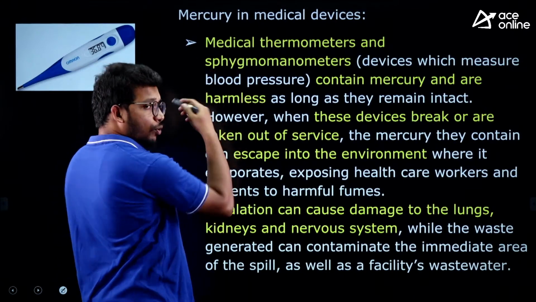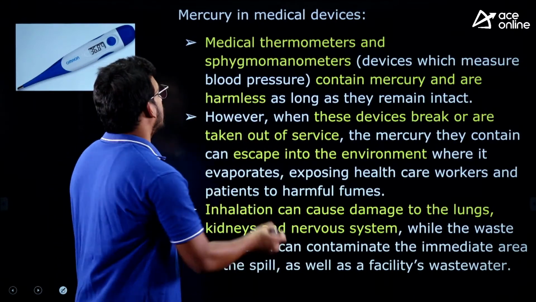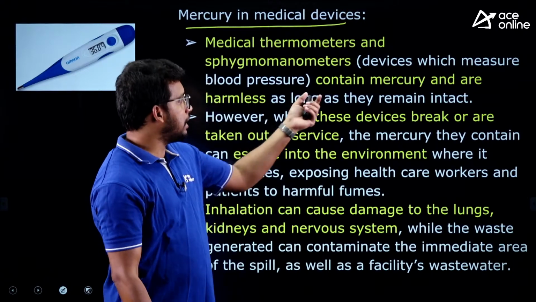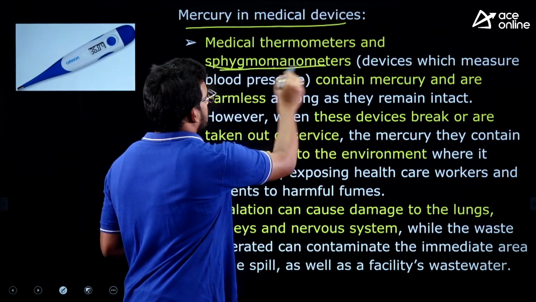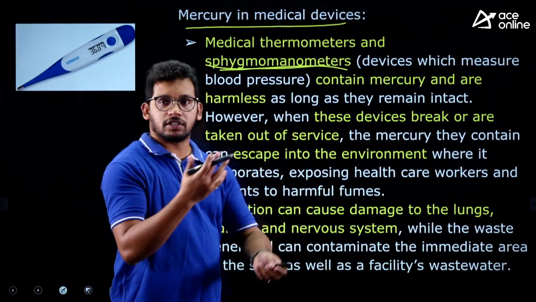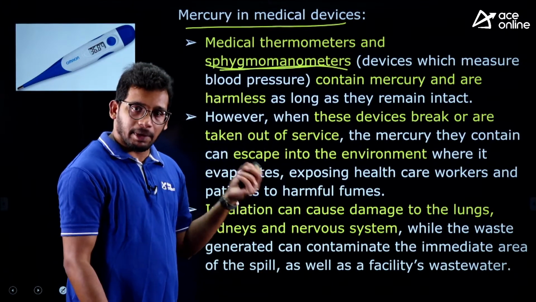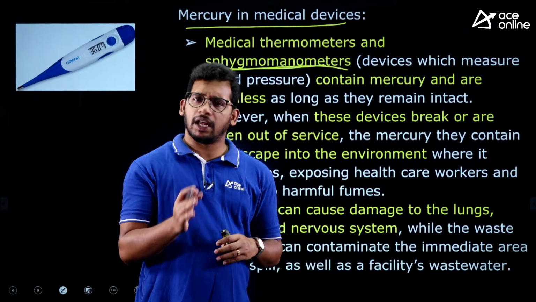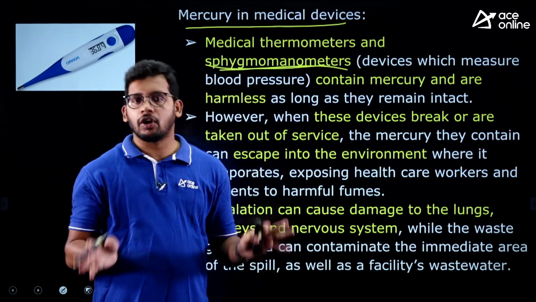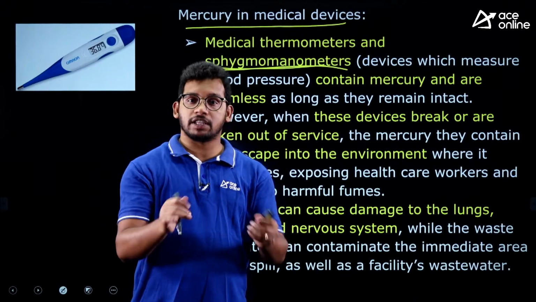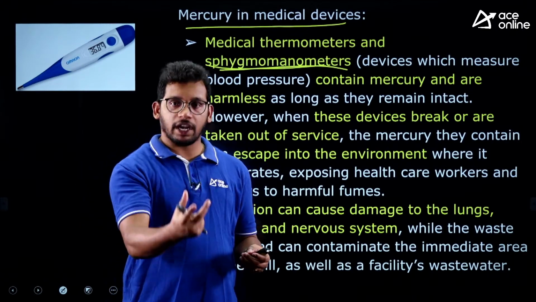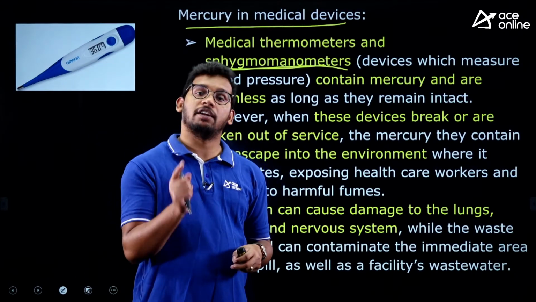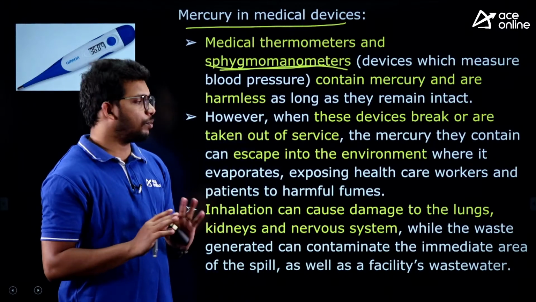Now, before knowing the agreement or the new project, let's understand mercury in medical devices. If you see a thermometer or a sphygmomanometer, which measures blood pressure as well, mercury is used widely in medical equipment, right? But it is not harmful as long as the mercury stays in the medical equipment. If it becomes medical waste and the devices get broken, the mercury enters the environment, air and water, and then directly enters humans. Then it becomes an issue.